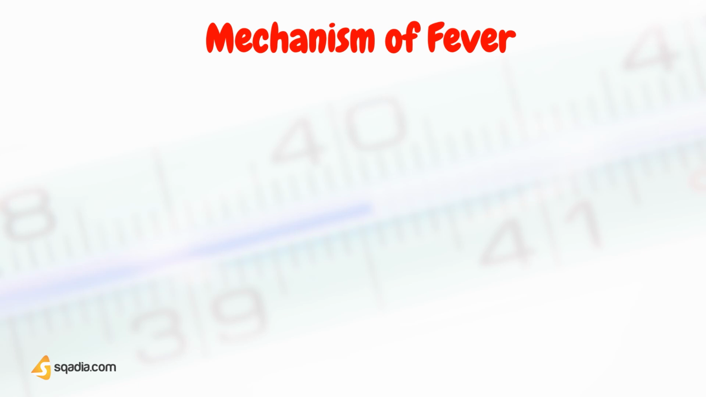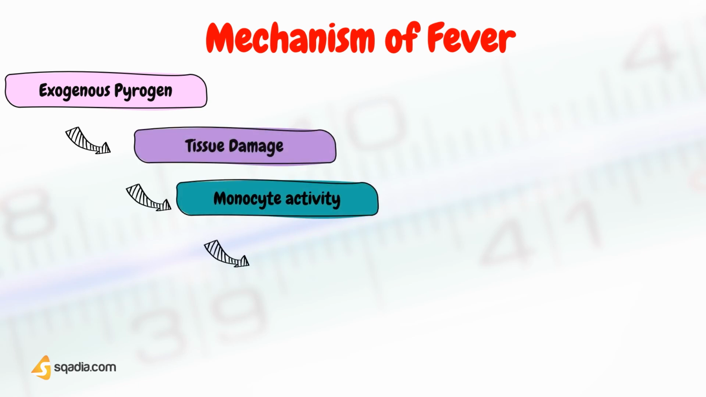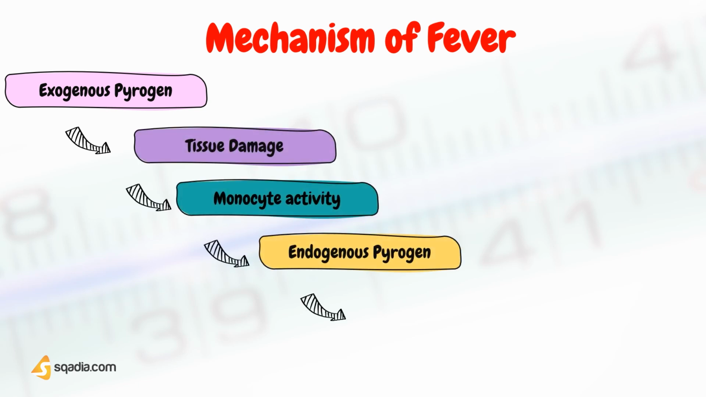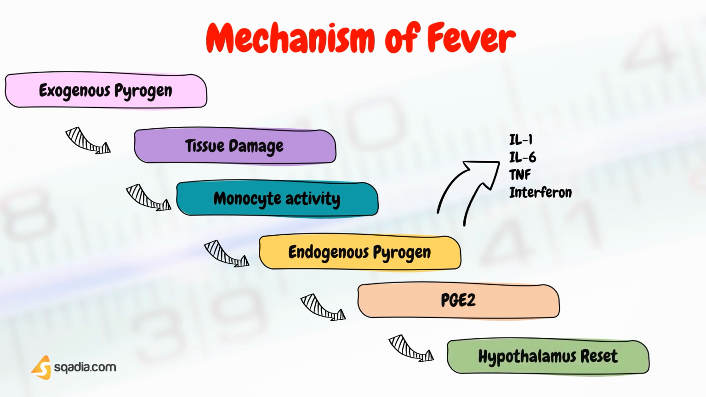Now, let's have a view of the mechanism of fever. Introduction of a pyrogen leads to tissue damage and causes monocyte activity, which causes production of interleukin-1 and interleukin-6, interferons, and tumor necrosis factors that stimulate the production of prostaglandin E2, which resets the hypothalamus.